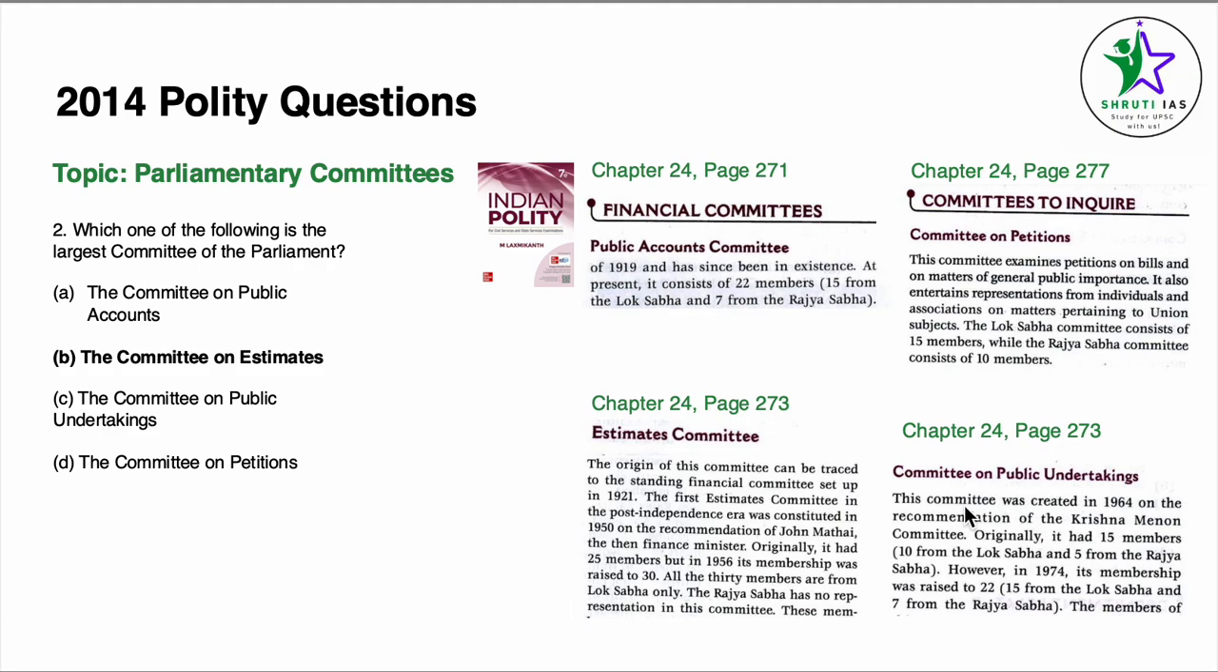Coming to the same page, Committee on Public Undertakings. This committee has 15 members, 10 from Lok Sabha and 5 from Rajya Sabha. Originally it had these many members. Right now it has 22 members, 15 from Lok Sabha, 7 from Rajya Sabha. Committee on Petitions, we go to page number 277. It has 15 members, while the Rajya Sabha committee consists of 10 members. The highest number is in the Estimates Committee, which has 30 members. Our answer becomes B, Committee on Estimates.